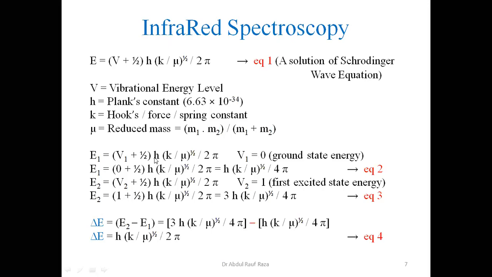So 0 plus half, h into this one. We apply this value and we come to know it is equal to, because 0 plus half is half, so half shall be multiplied with this 2. So we shall have h over this factor divided by 4 pi. This is equation number 2 for one vibrational energy level which is lower in energy, that we are stating is the ground state energy. Ground state level of the vibrational energy level.